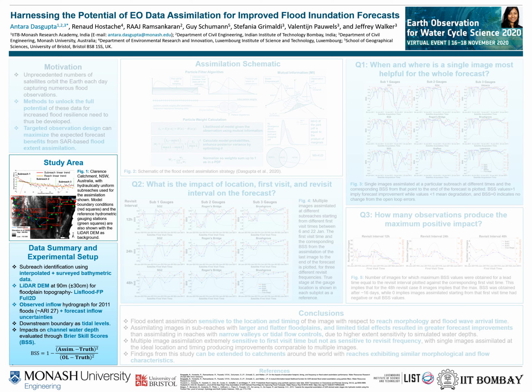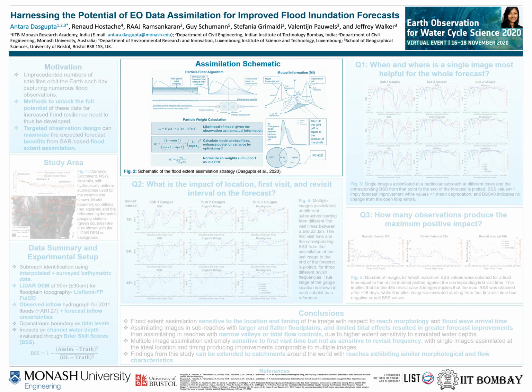Downstream boundary was defined as tidal levels, and impacts on channel water depth were quantified in terms of Brier-Skill scores, which implicitly compare the quadratic errors of the assimilated forecast to the open loop forecast, that is without any assimilation, and therefore provide an estimate of the improvements due to the assimilation.